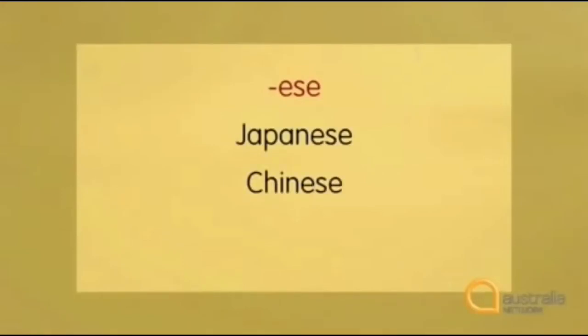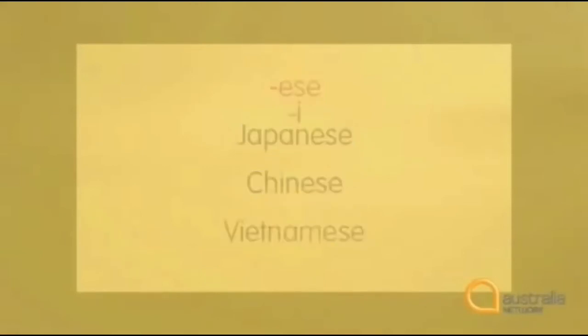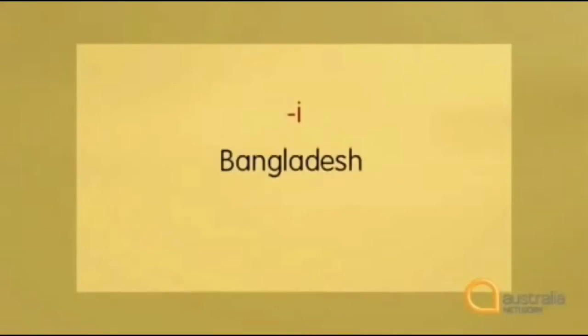We have the ESE group: Japan, Japanese, China, Chinese, Vietnam, Vietnamese. Then there's the I group, pronounced I: Bangladesh, Bangladeshi, Kuwait, Kuwaiti.